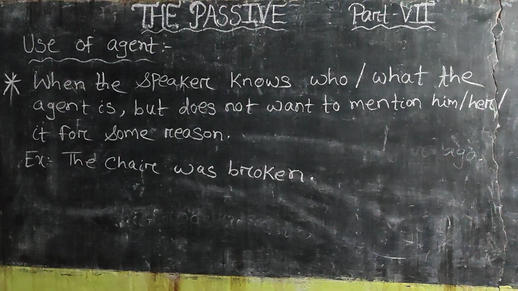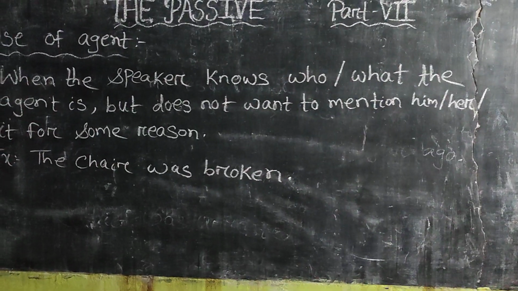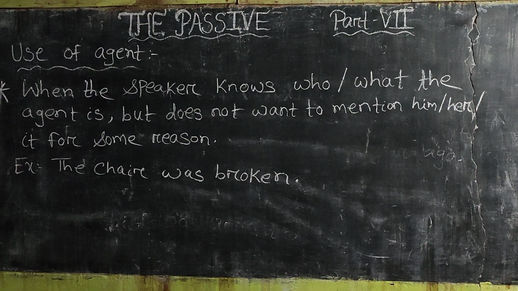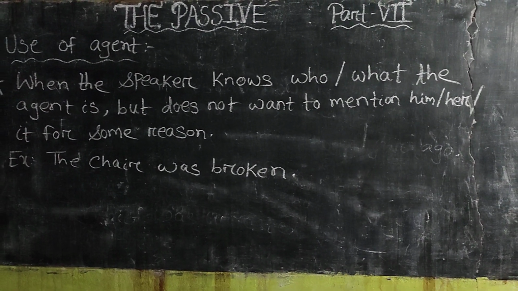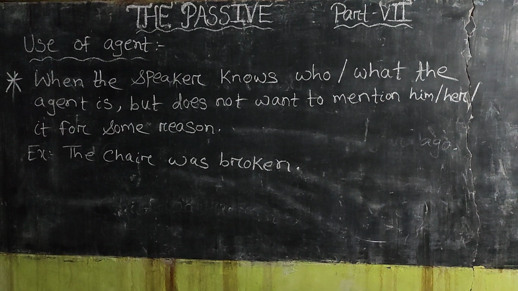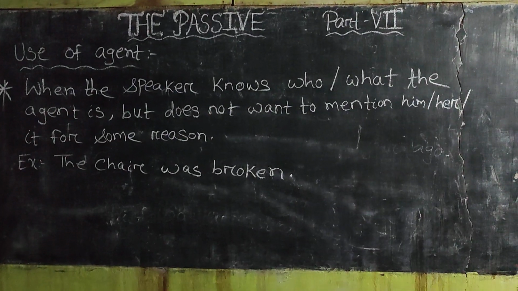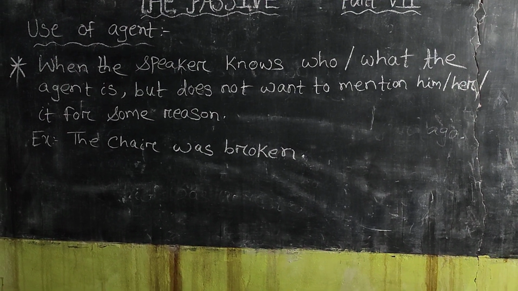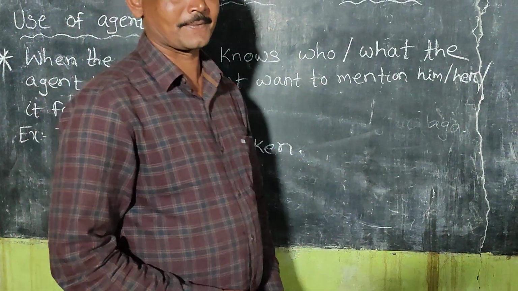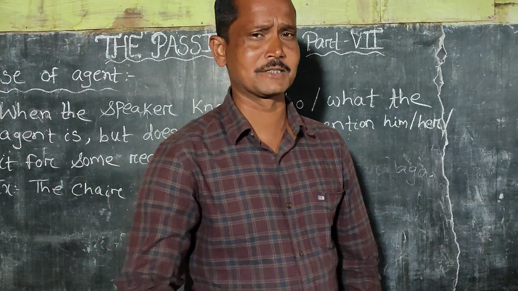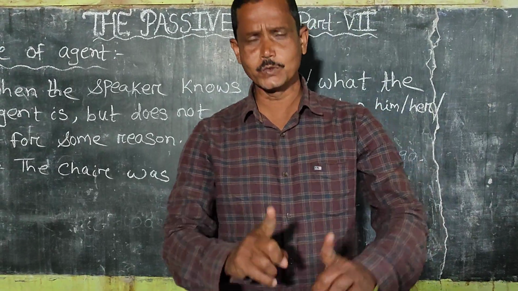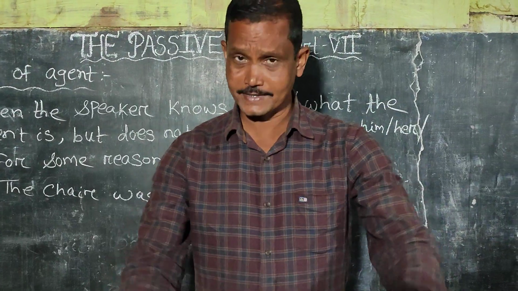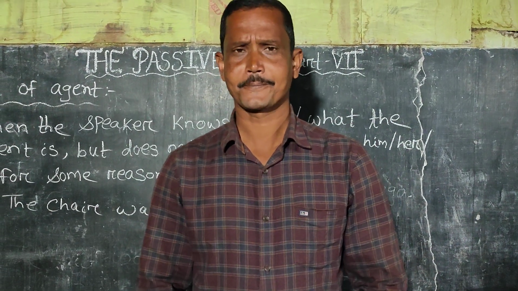When the speaker knows who the agent is, but does not want to mention him, her or it for some reason, there is no chance of using the agent in the passive sentence. The example is: the chair was broken. The speaker who says the chair was broken knows the agent, but is not interested in mentioning the agent.